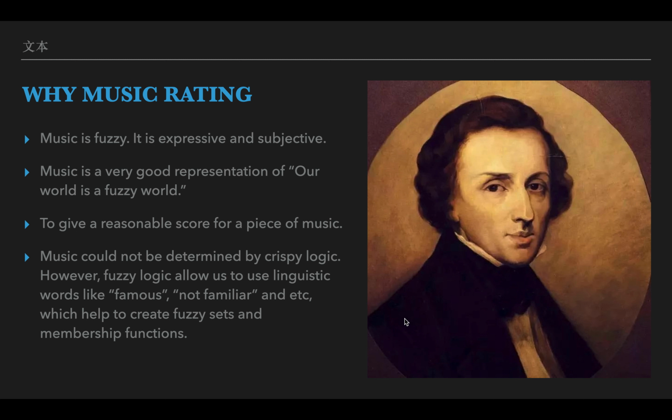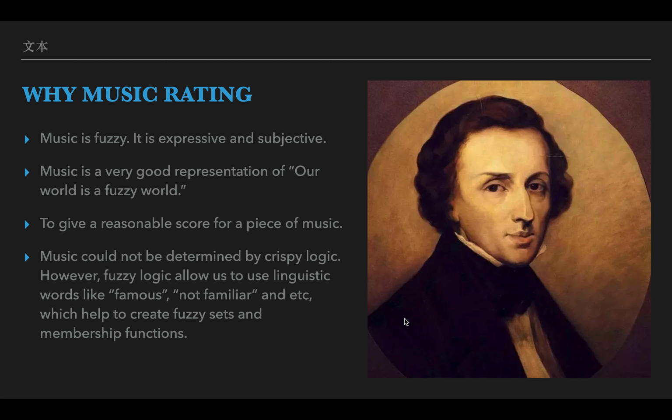We create a bunch of fuzzy rules that help us determine whether the rating is high or low, and here are some examples. Notice that in one rule, if the composer is not famous but the number of plays of this music is very high, then we could conclude that this music is very popular and is a good piece of music.